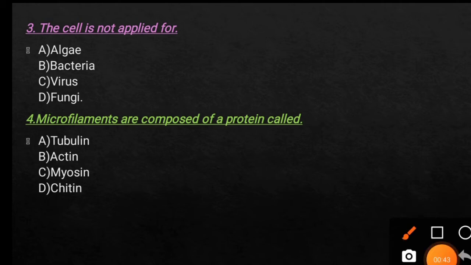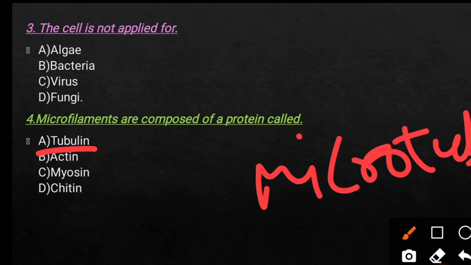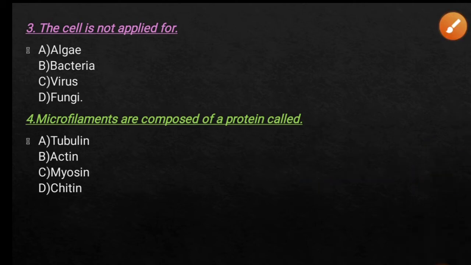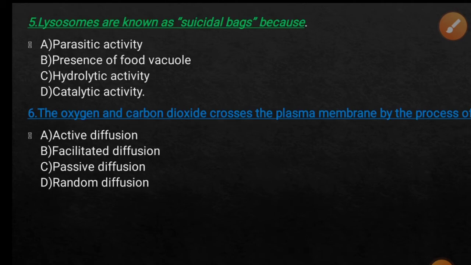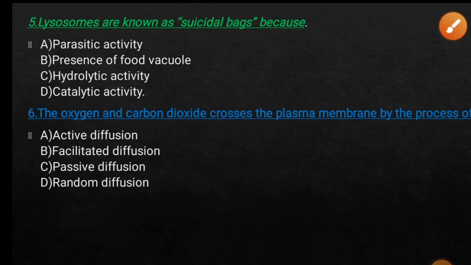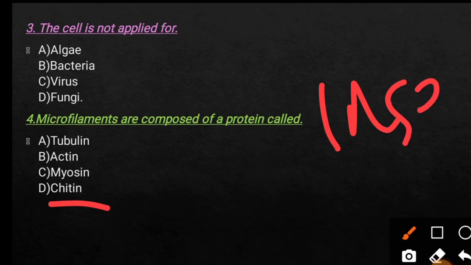And in option A, tubulin is also a protein that helps to form the microtubule, and these microtubules help in cell division. And option D, chitin, is a gelatinous material that is found in insects and fungus.